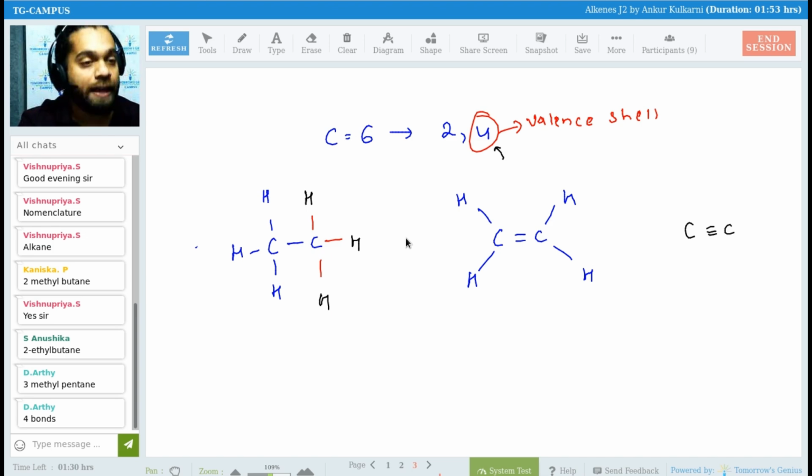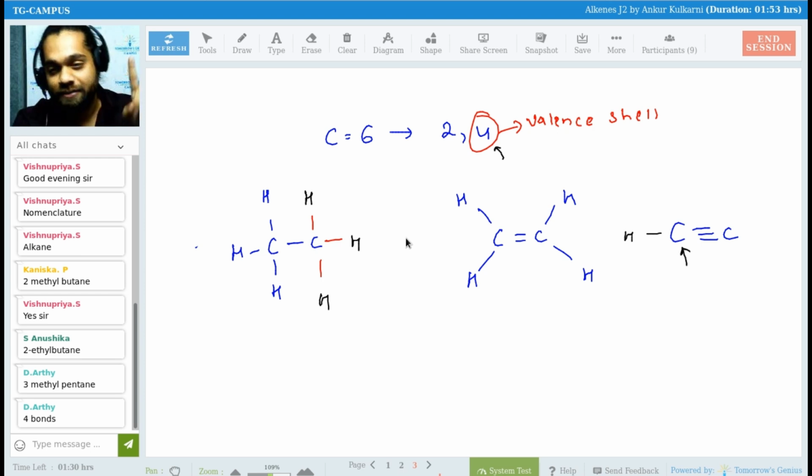Now look at this carbon which I have drawn. Netra, that is the triple bond carbon. If I talk about this carbon, it has made 3 bonds. Total it can make 4. That means how many more can it make, Netra? Only 1. Yes, 1. Similarly, there is an adjacent carbon. That also, how many more, Netra? Correct, 1. So single, double, triple, this is what differentiates alkane, alkene, and alkyne.